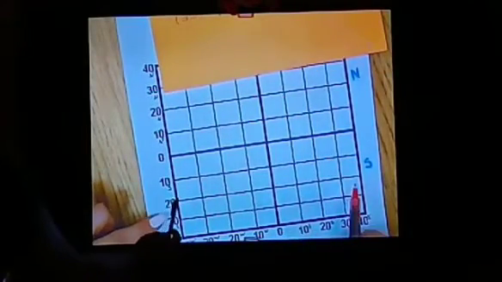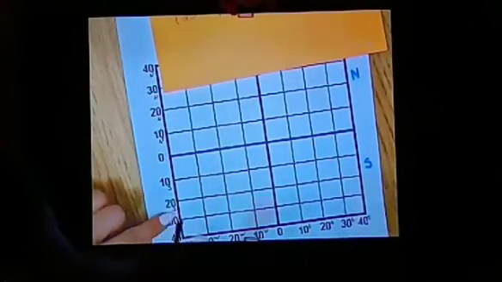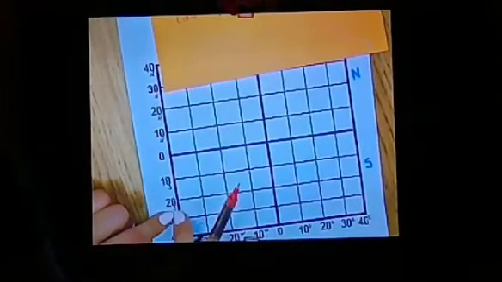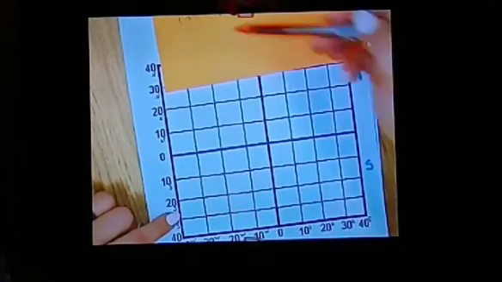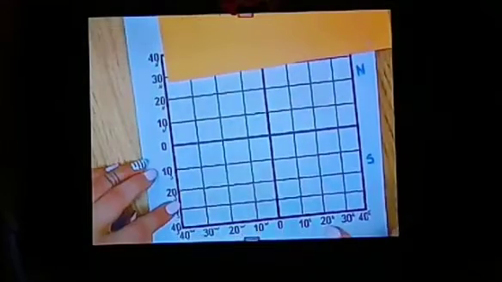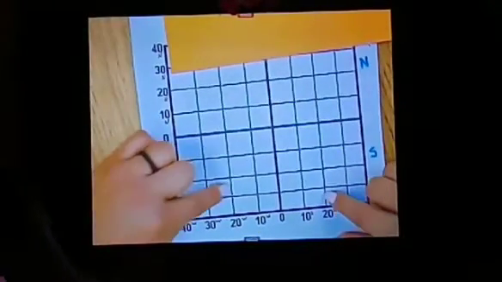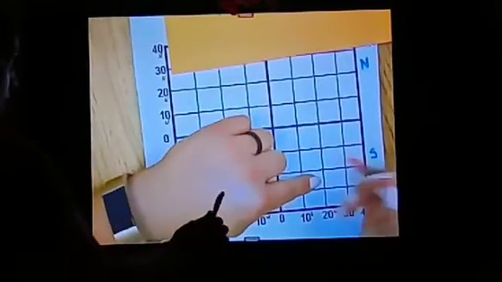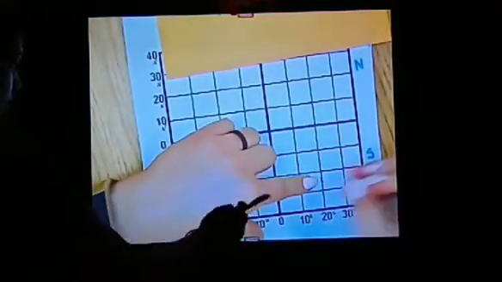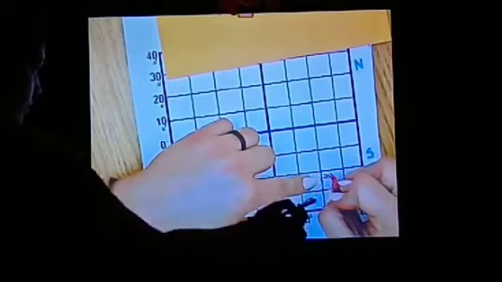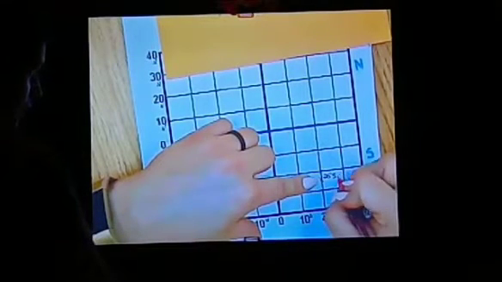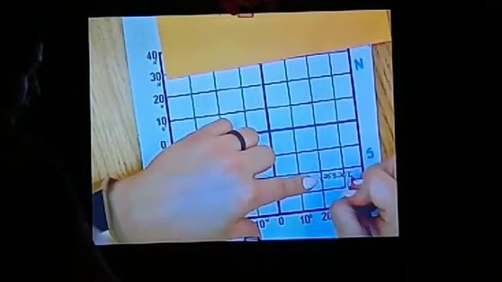So it is the middle of the 20 and 30. So here it is. See, here it is 25° south and 20° east.